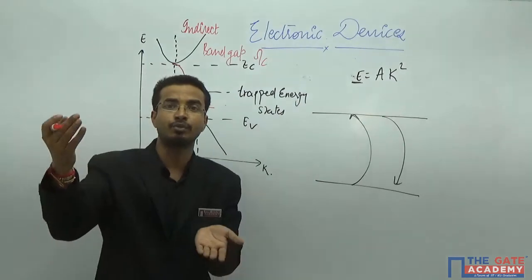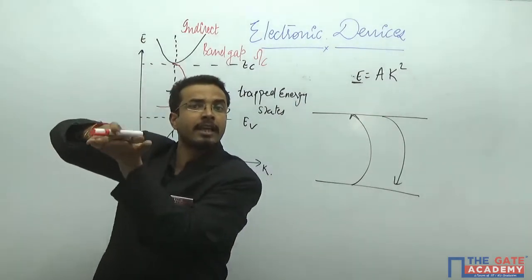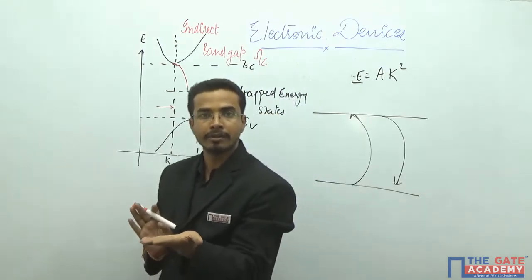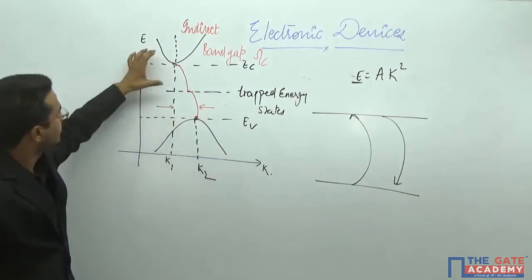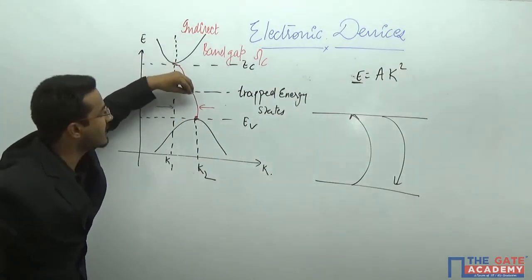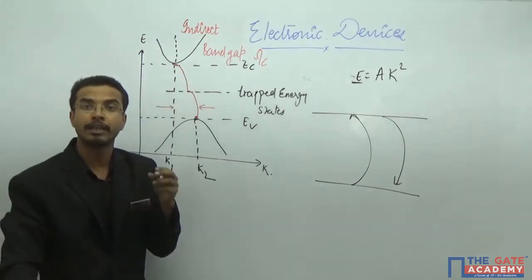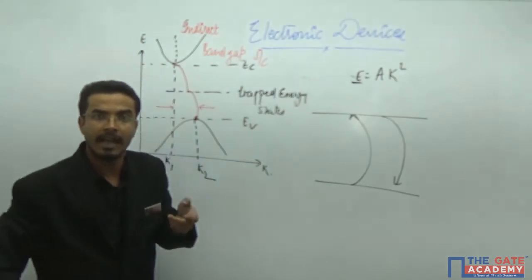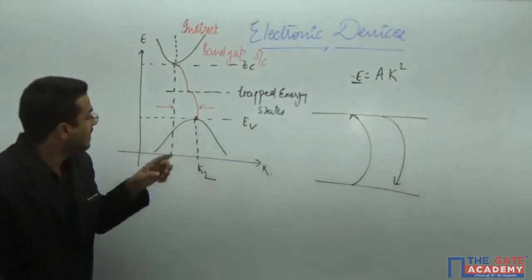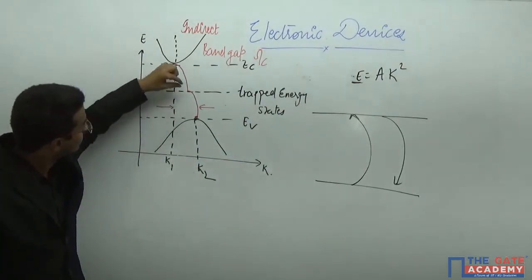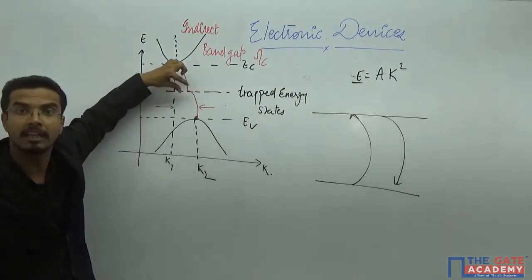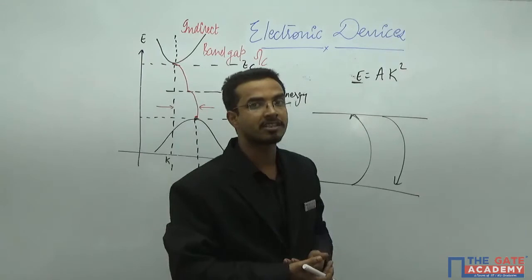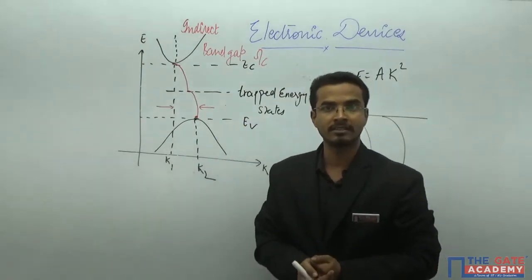The electron must attain some other energy level, and then from there it will come to the hole location. What is the problem here? Whenever it gets trapped, definitely the velocity of the electron will change. And if the velocity is changing, definitely the momentum of the particle will change.